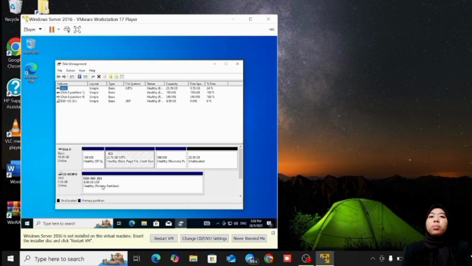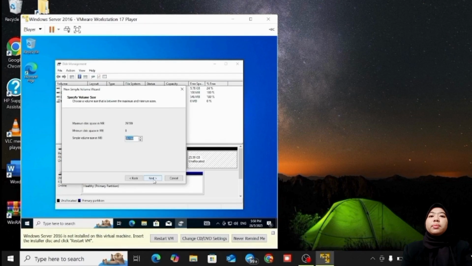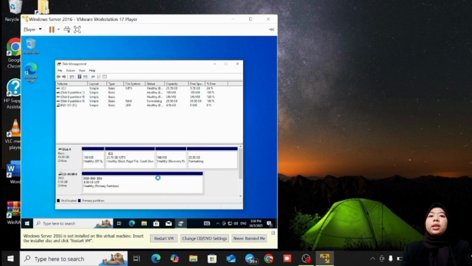You have to wait a few minutes, and after that, you must click add unallocate. And click at the right the new simple volume. And you have to click next, next, next again, next, and click button finish.